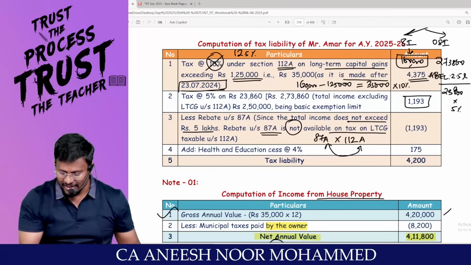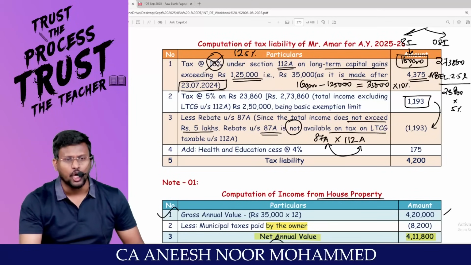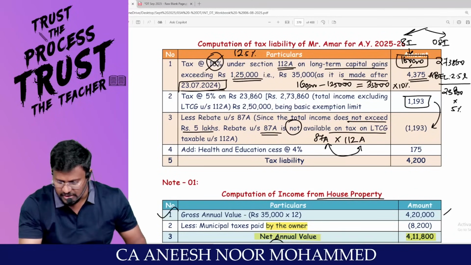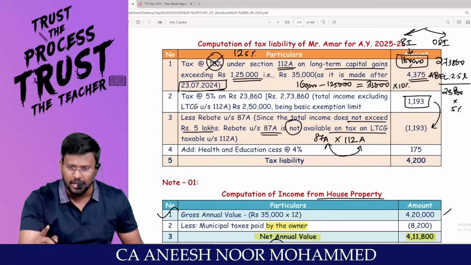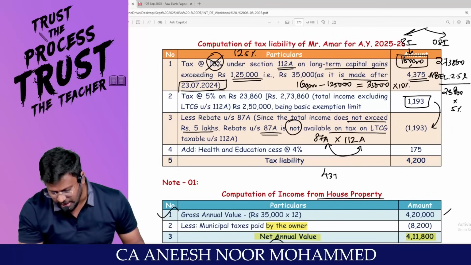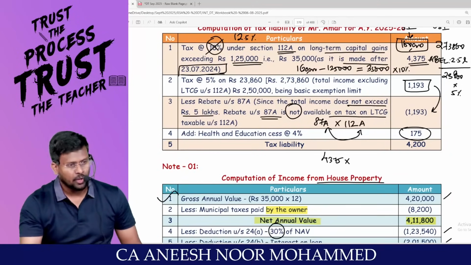So, the maximum rebate you are entitled to enjoy under 87A is 1,193. That means this 4,375 you are mandatorily liable to pay as tax. So, 4,375 into 4% comes to 175.